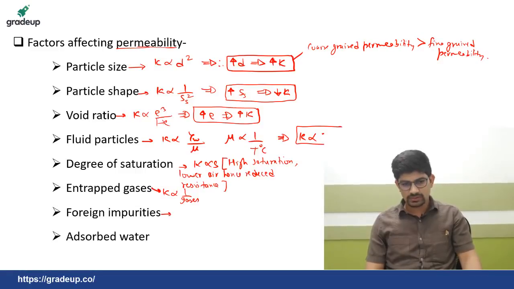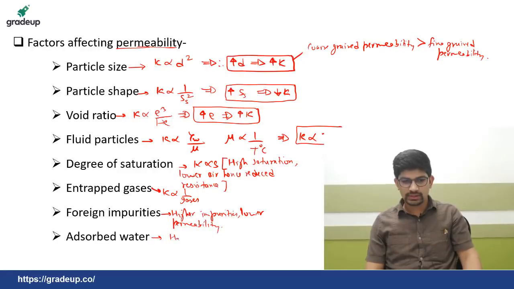With respect to foreign impurities, see, higher impurities, which may be in the form of leaves or any foreign material like plastic or anything, will lead to lower permeability. Then adsorbed water.